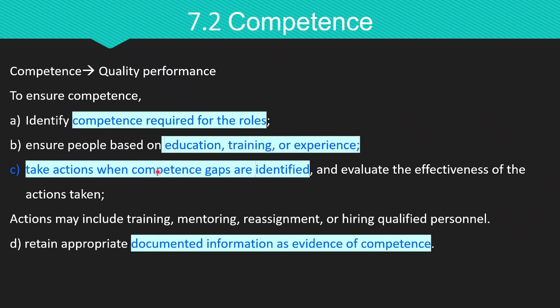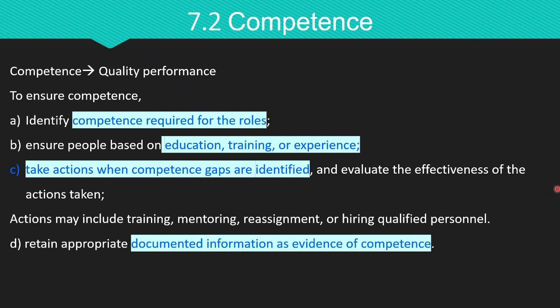Third, the organization must take action when competence gaps are identified. Actions may include training, mentoring, reassignment, or hiring qualified personnel. After every action, its effectiveness must be evaluated or verified. The other is the organization must maintain documented information or records as evidence that personnel are competent for the required role. For example, training certificates, performance evaluations, and curriculum vitae can be stored as evidence for competency.